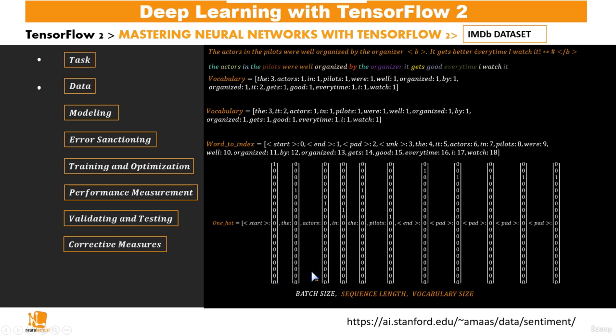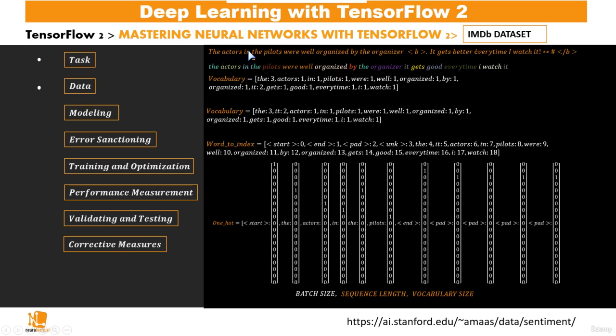So we have sequence length and then vocabulary size, and this already forms a 2-dimensional matrix of dimension sequence length by vocabulary size. And then, since we wouldn't work with just one sentence every time, we prefer to work with many sentences at once.